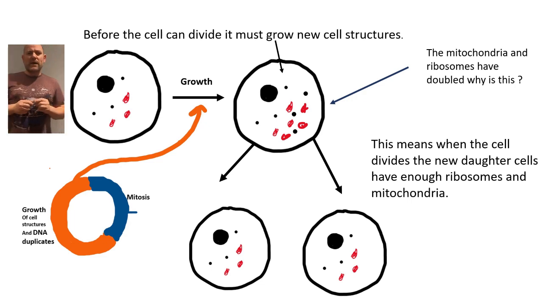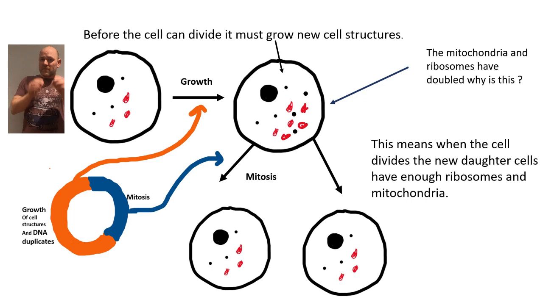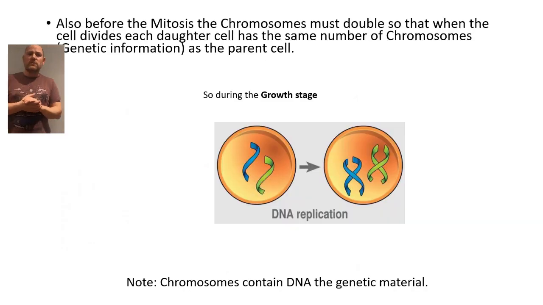Now it's not just the organelles that need to double, but inside the nucleus, the genetic material, the very code of life needs to double too. And this is found on the chromosomes. We can see here there's a blue chromosome and a green one. Before the cell can split, they must double. And when they do this, they form X shapes. So you can see a blue X and a green X. They represent the doubled chromosomes.